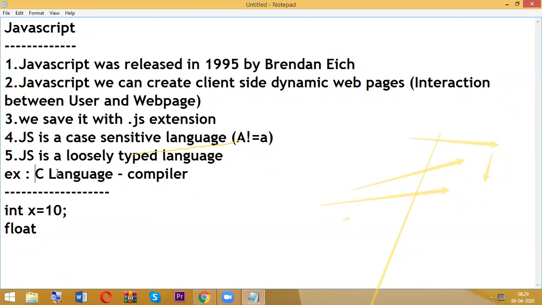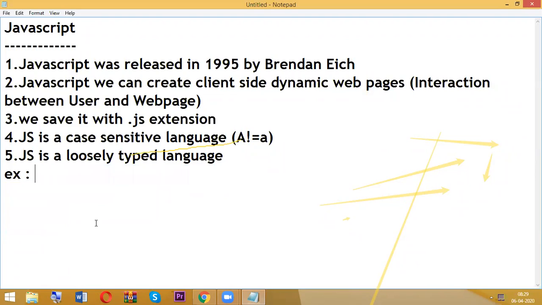But in case of JavaScript, no need to declare variables with a data type. For example, I am having x equal to 10. The variable is X, and in the variable I am storing 10 here.